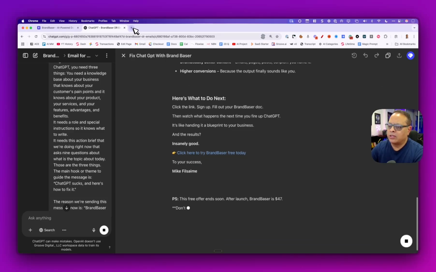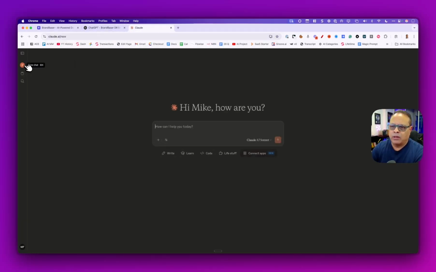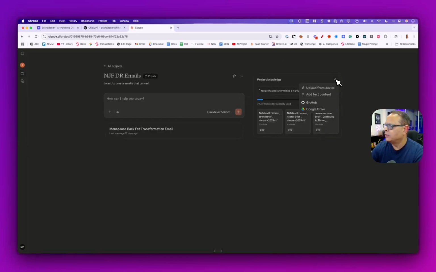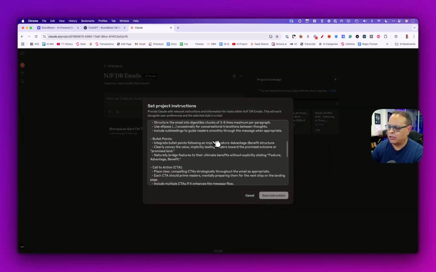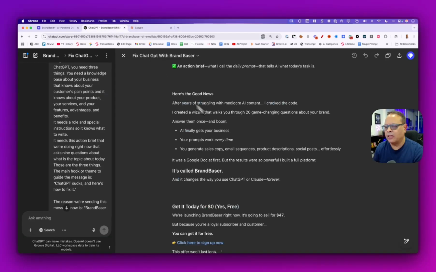And if you wanted to do this in Claude, you would do the same thing. You would go to Claude. You would click on projects. And as you can see in your projects, you can upload files. So that's a project knowledge file. And you would click right here on the edit and you would put your custom instructions right here. So you can use this with Claude or with ChatGPT. And that's how you'll get great emails, landing page, sales letters, VSLs, webinars, or blogs that will work very good with the search engines or Facebook ads, you name it.